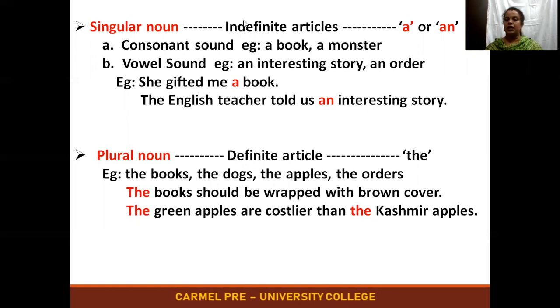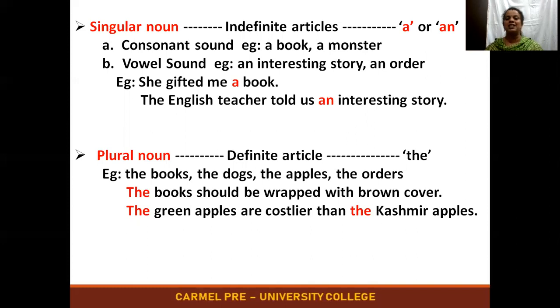So actually indefinite articles are two, that is a or an. What are the indefinite articles? A or an are indefinite articles. So let us see where we should use a and where you are supposed to use an. So a noun which begins with a consonant sound will take a. What are the consonant letters first of all? Leaving A, E, I, O, U, the rest of the letters of the alphabet are called consonants.